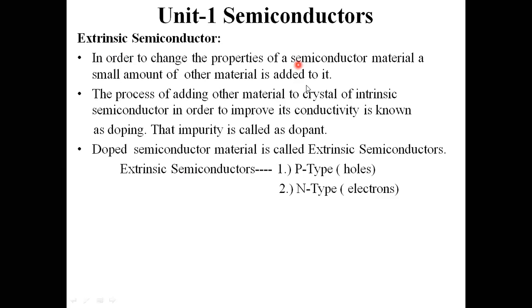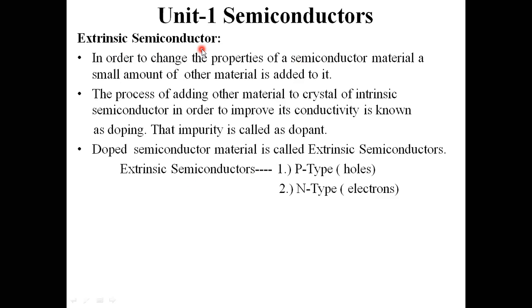First topic, in this extrinsic semiconductor. Extrinsic semiconductor means I will take one pure form of semiconductor and some impurity is added to it. Then we can call it an extrinsic semiconductor material.